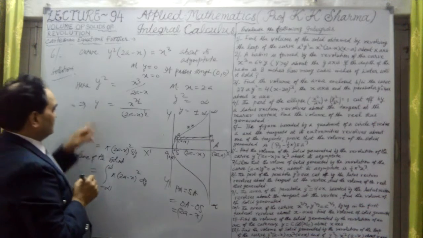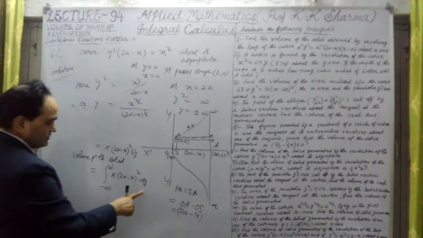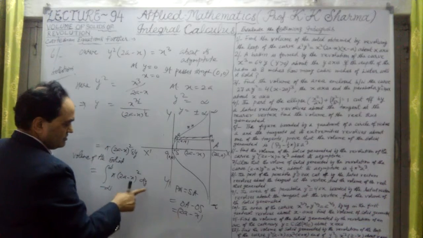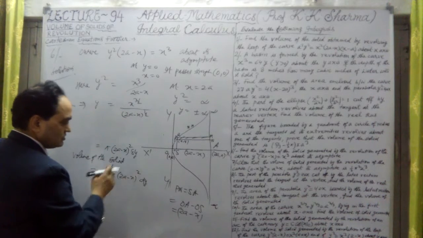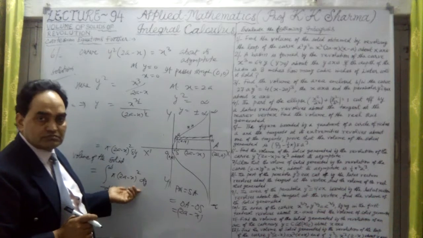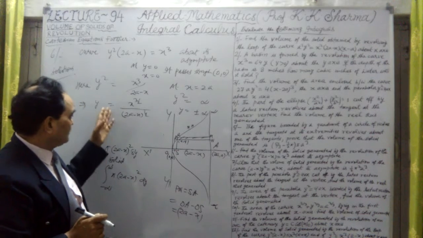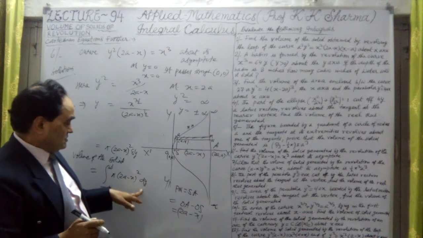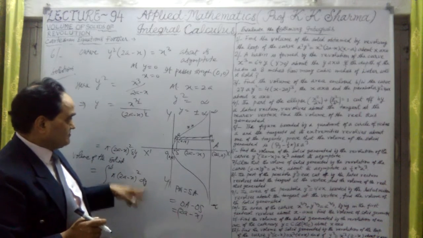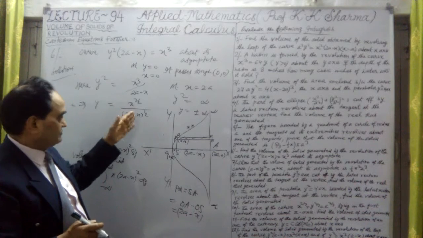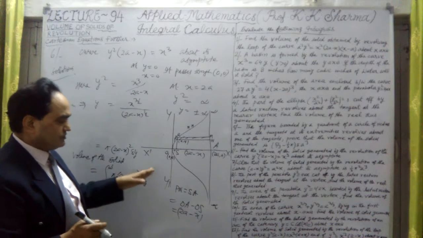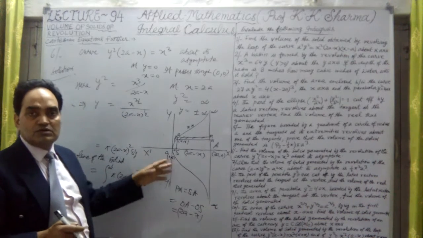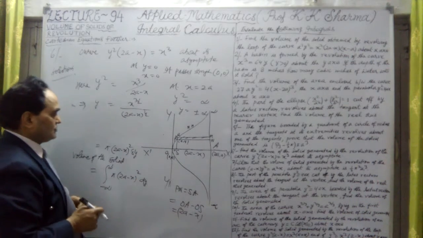This is the value of y. Now if I find dy by dx, the differentiation of this, and put it here for dy, then this whole value will be converted into x only, because converting x into y from this equation would be complicated. We will put dy in terms of dx, and the limits will also be converted into limits for x. So that will be better.